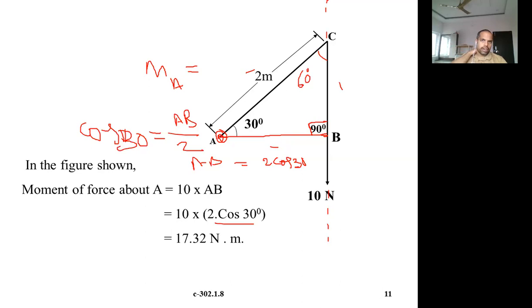So what is the thing about perpendicular distance? We use moment is equal to force into perpendicular distance. Right? So perpendicular distance is nothing but the minimum distance between the point about which moment is required and the line of action. From the line of action up to the point about which we need the moment, that is nothing but perpendicular distance. Between these two we have to calculate the minimum or perpendicular distance. In most cases you may not directly know the perpendicular distance, so you need to calculate it using the given dimensions.